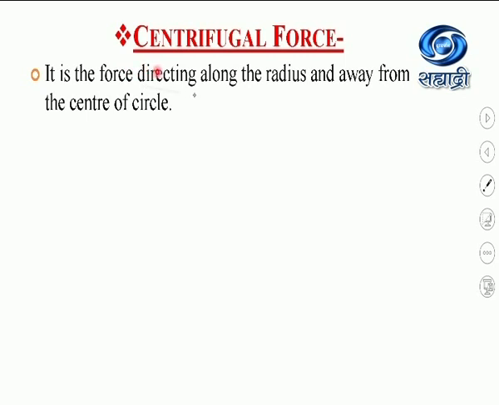After that we will see what the centrifugal force is. This centrifugal force is the same in magnitude as the centripetal force but in the opposite direction. It is the force directed along the radius and away from the center of the circle. Centrifugal force is given by the equation m into omega square r. Here I have to take a positive sign, not negative, because the centrifugal force is away from the center of the circle, which is in the same direction as the position vector.